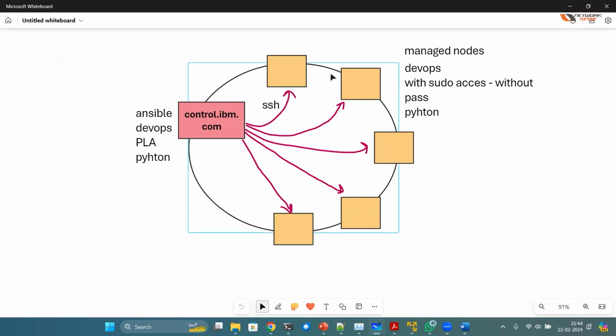And I need to automate things here. I don't want to log in manually and perform the task, for example, update the servers. If you know Linux, it is the dnf update or yum update command, right? But let's say the list is 100 servers in your hand. How are you going to do it?